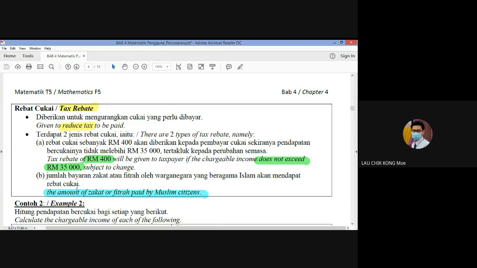And then another rebate you can get is the amount of zakat or fitrah paid by the Muslim citizen. But I'm not very sure, I think this is something like a donation or gift lah. So maybe later on a Muslim student can tell me what is the meaning of zakat and fitrah.